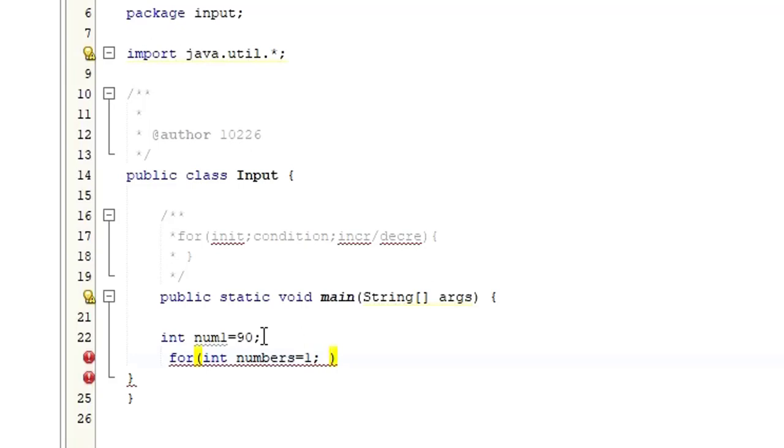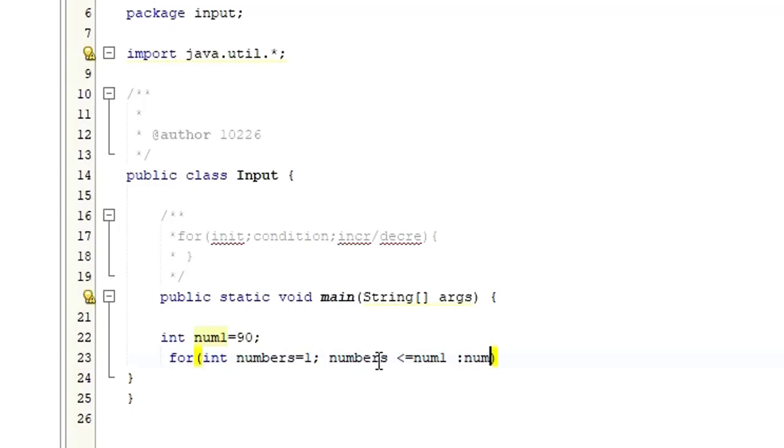Now from there you need to check the condition. So what is the condition here? I'm going to check these numbers. If numbers is less than or equal to num1, let me copy and paste. So that's the condition. Then let's say I just want to increment. What do you want to increment?